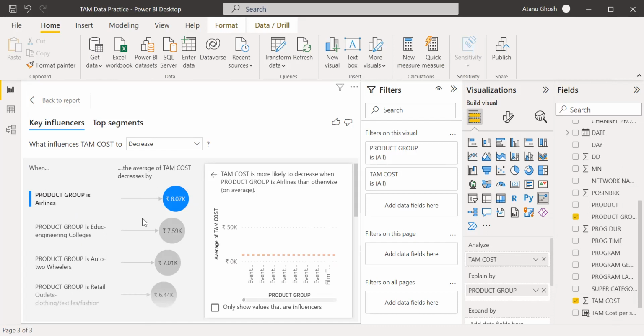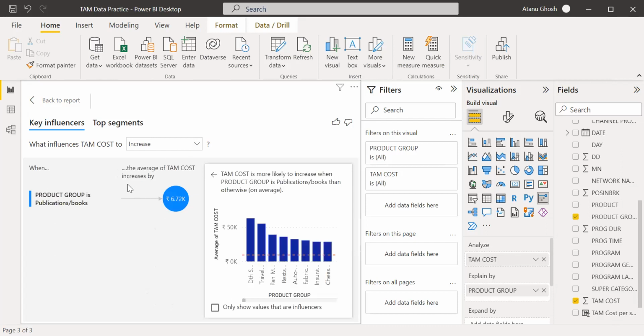Make sense? No, but that doesn't have any correlations, no? I'm not able to get that. Okay, so what is the correlation between the books and the TAM cost? It's a data analysis showing that in the case of books it is high. If the product group is publication books, it's finding a relation that when the advertisement is on books and publications, then the TAM cost is high.